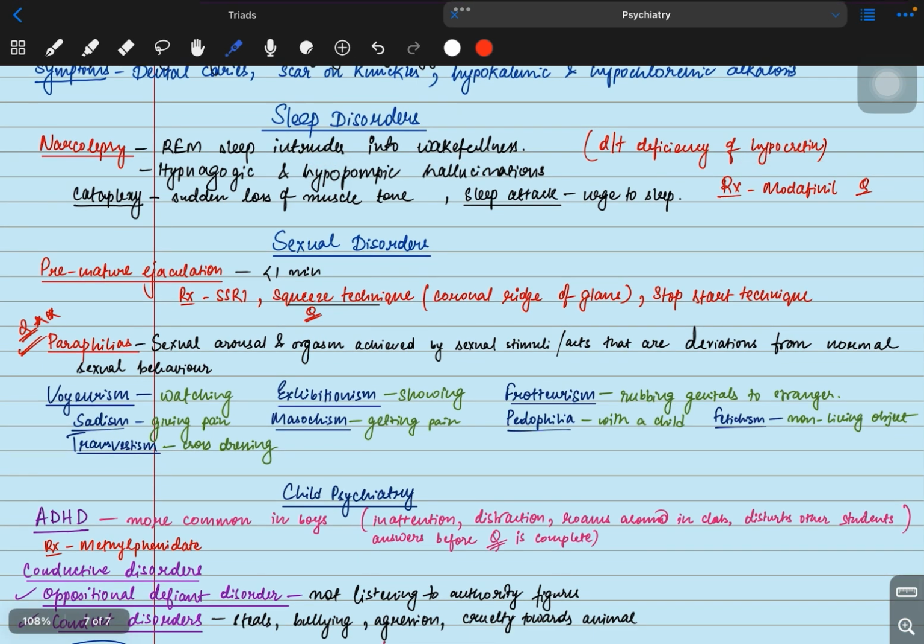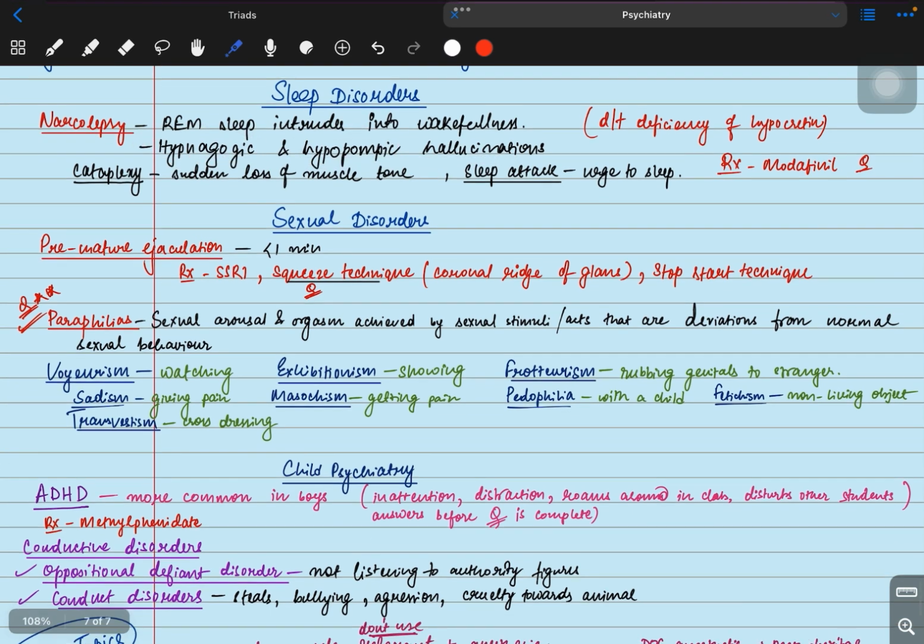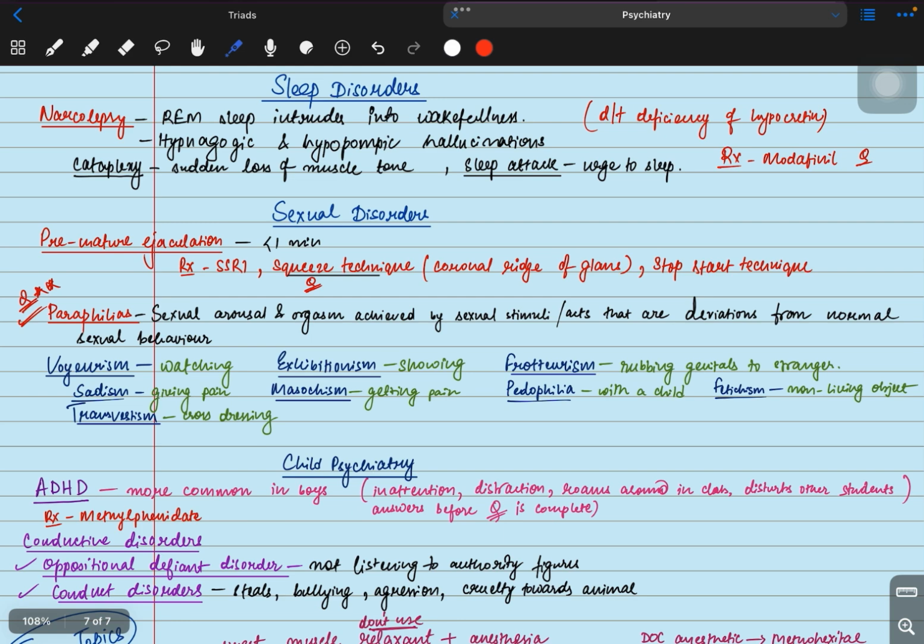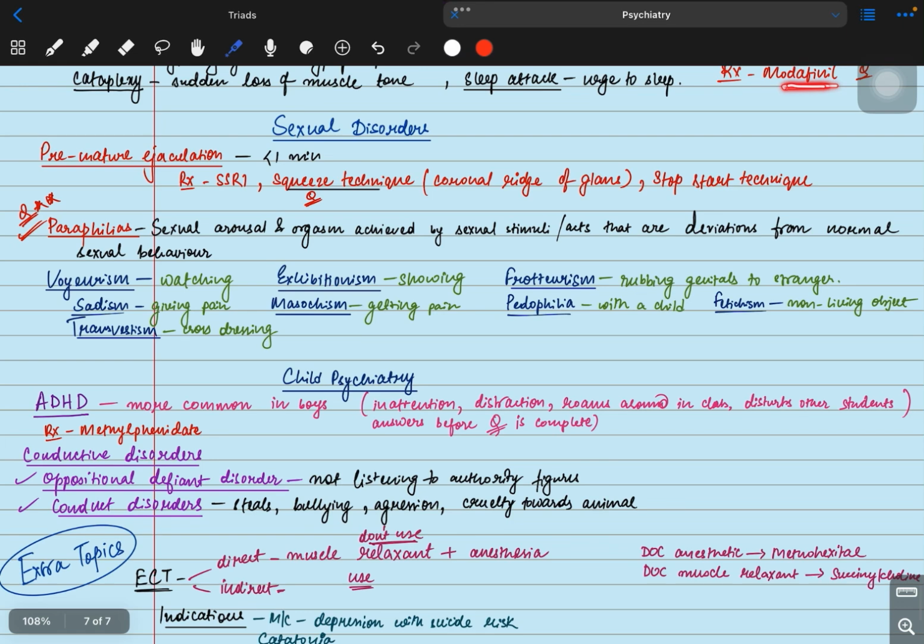The patient will have hypnagogic and hypnopompic hallucinations. Hypnagogic hallucination means the patient has hallucinations while going to sleep, and hypnopompic means while waking up from sleep. Also, there will be cataplexy, which means sudden loss of muscle tone. There will be sleep attacks, a sudden urge to sleep that the patient cannot resist. The treatment is modafinil. It's a question.